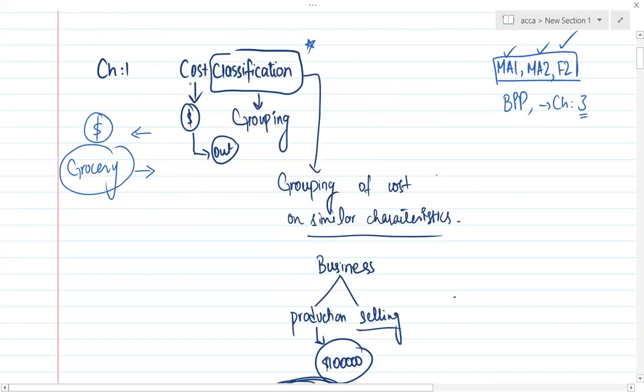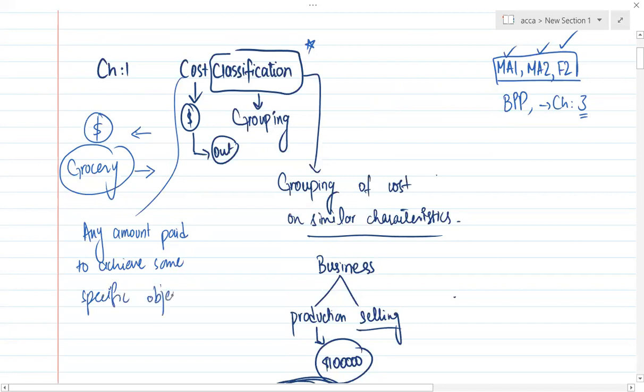So what's the definition of cost? Any amount paid to achieve some specific objective. If you want to achieve any specific objective and in return you have to pay any amount, that's the cost of that objective.